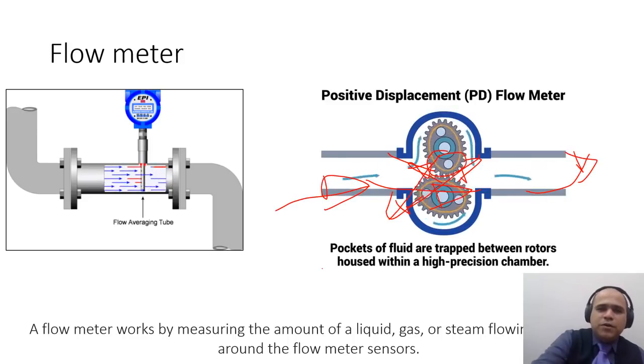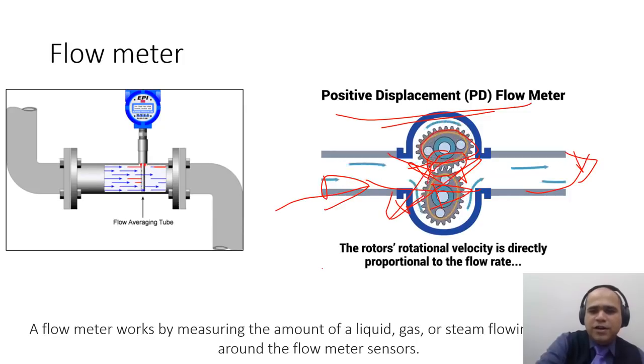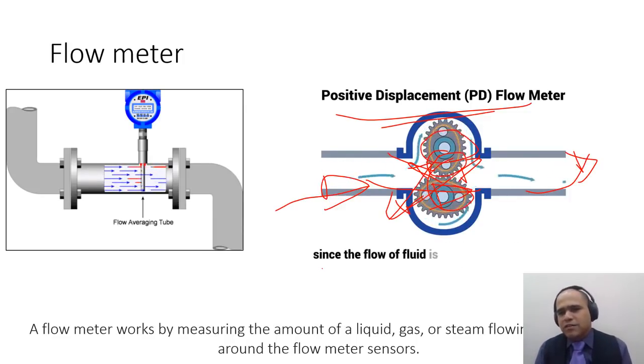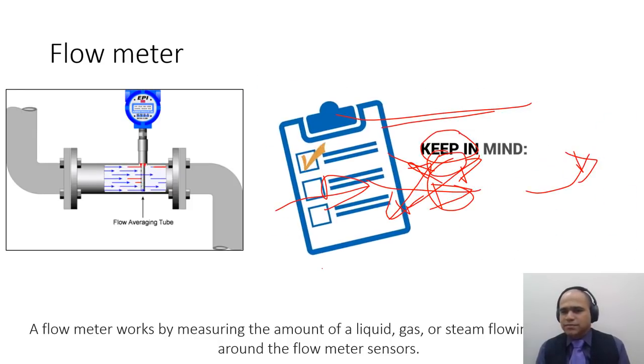Or it could be a positive displacement flow meter, where a special kind of arrangement like X-shaped gears is used. They are rotated when the flow increases, and their rotation speed also increases.